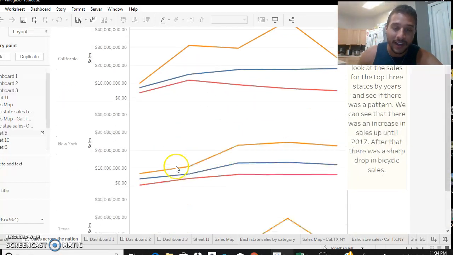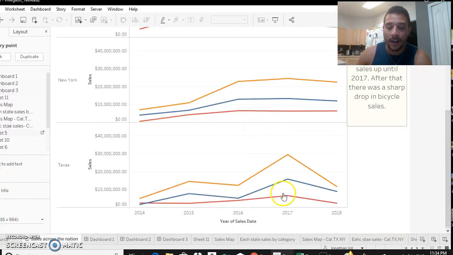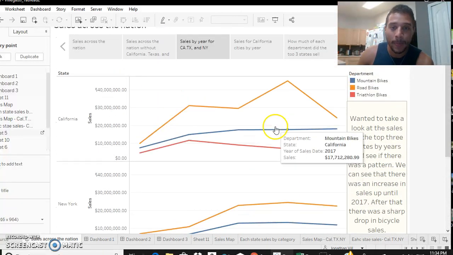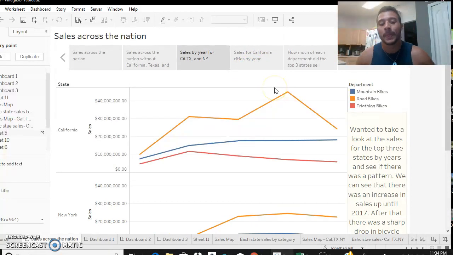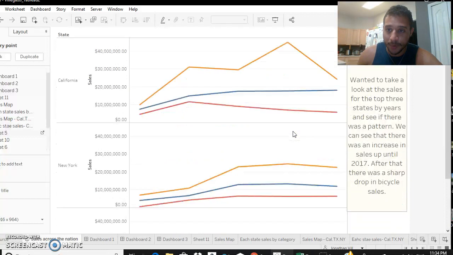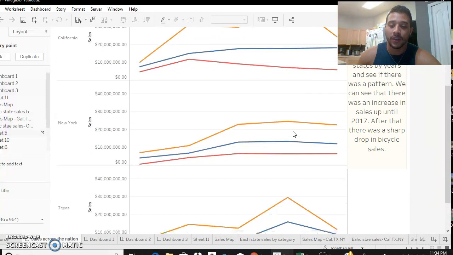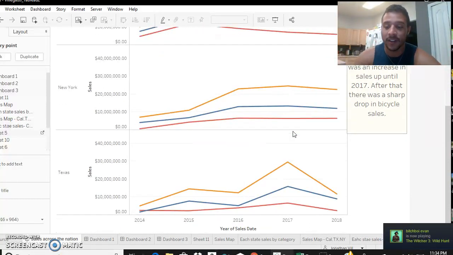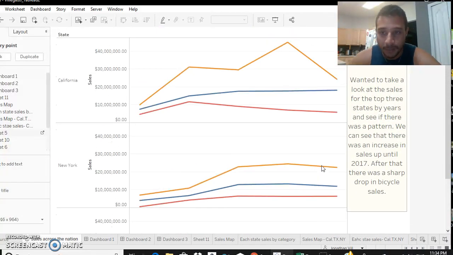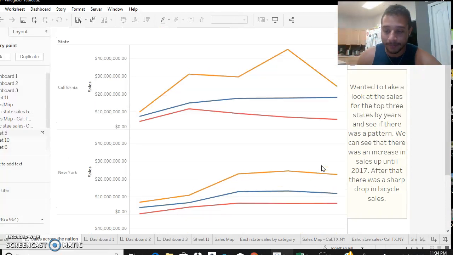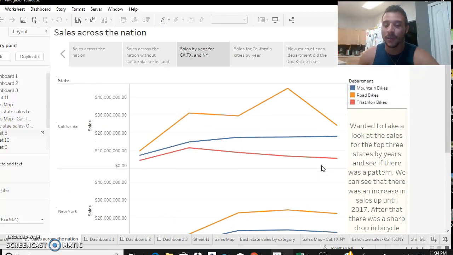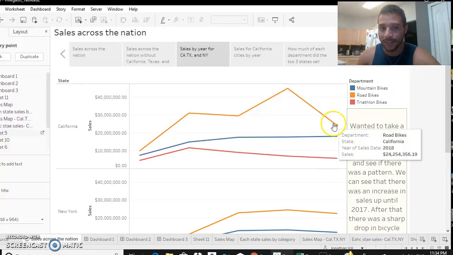But anyways, we were seeing that there was an increase in sales up until 2017. In all of them, they were selling a whole bunch of road bikes. You can see there was like $40 million in sales, and the whole thing about bikes is that they last longer than 1 year. After 2017, with such a high influx of people buying them in that year, in the following year, 2018, there are not going to be a lot of people who need to buy bikes since they already have them. So that's why there was a decrease in bike sales the following year, 2018.